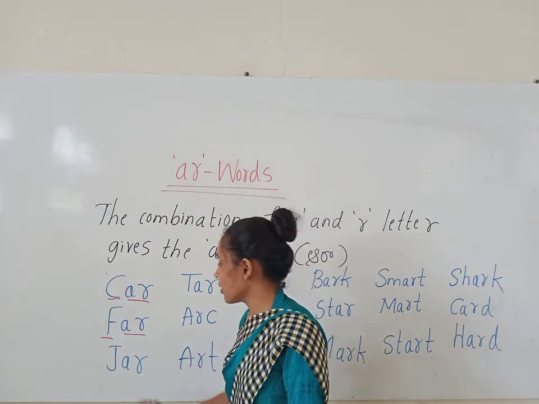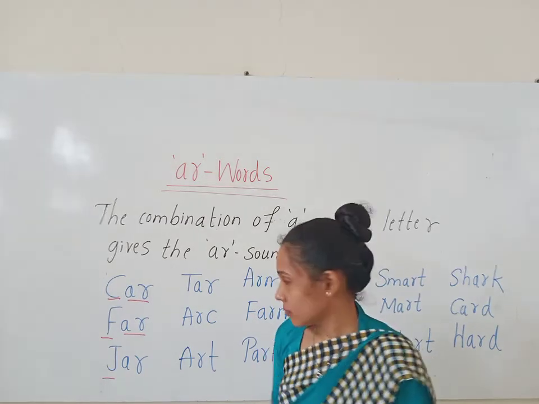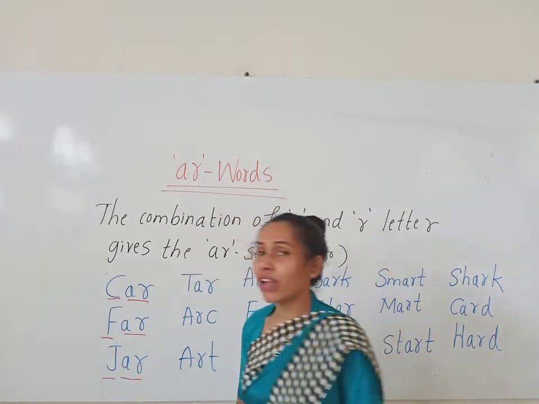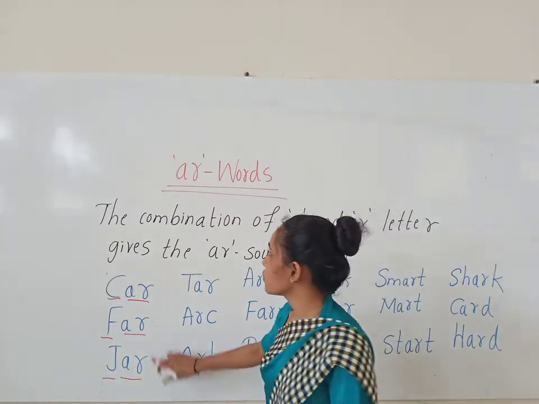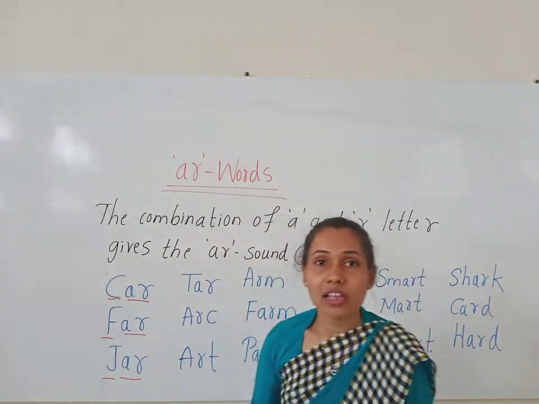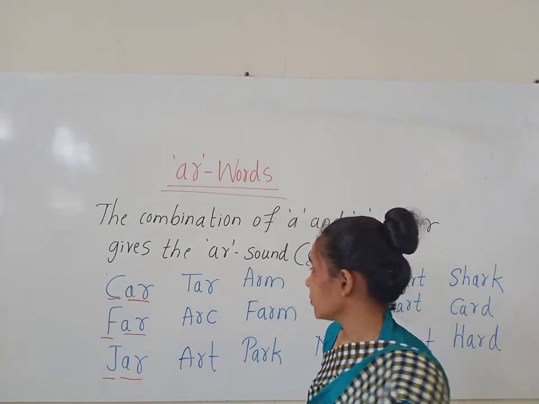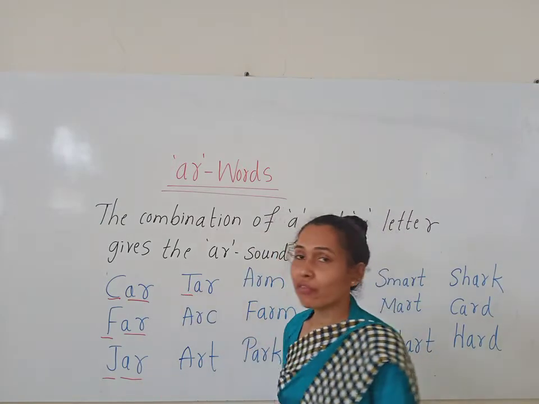Far. What is the phonic sound of J? J. And what is the phonic sound of A and R together? It gives the R sound. So how do we read? Jar. Jar.